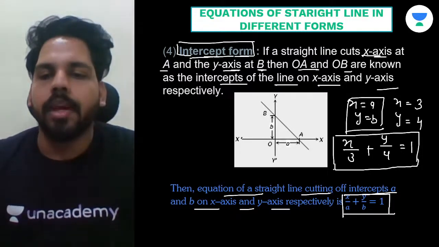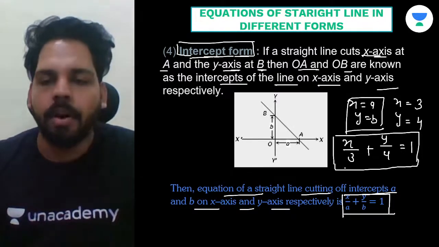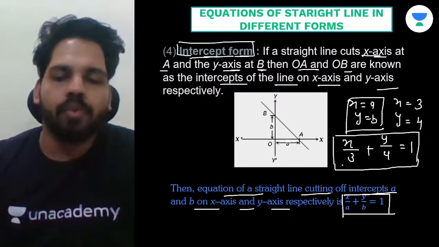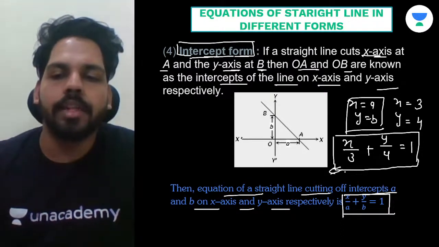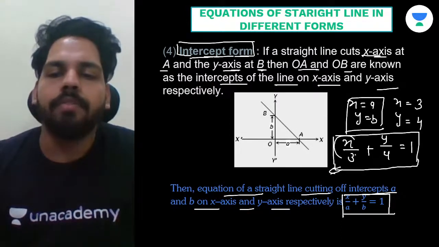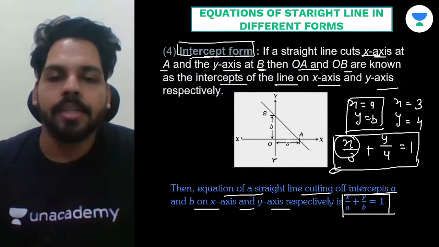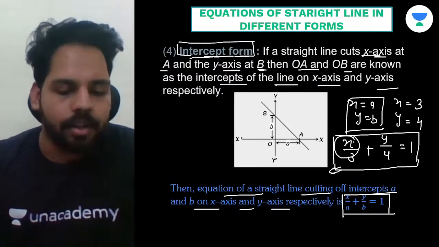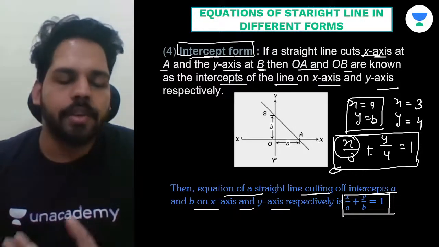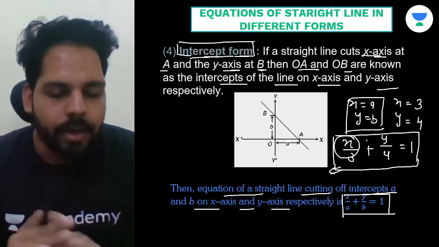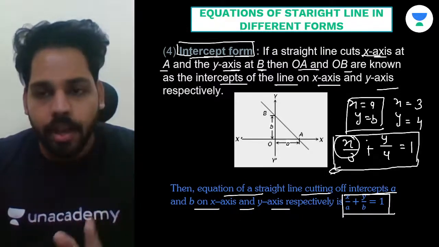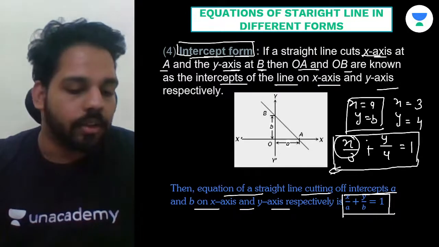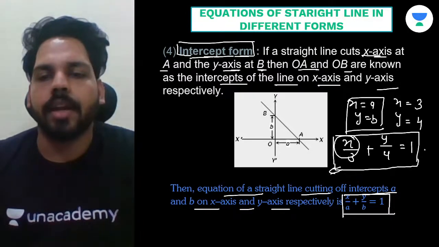Understand? Or suppose you want to convert this intercept form into the slope intercept form. So what will you do? If you want this equation only in terms of y, then you must have some value of x, that means you have to consider x as 0, or take x as another point. So you can easily convert this equation into the other form. But if they are asking for the intercept form, where a straight line has intercepts with the x-axis and y-axis together, then we can write the equation like this.